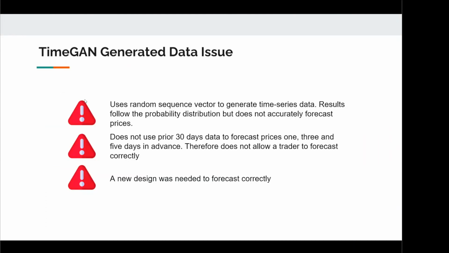As you can see here, the TimeGAN generated data presents the same issues that were present in the original GAN architecture, whereby they use a random sequence vector to generate real time series data, where the results follow the probability distribution of the original data, but do not accurately forecast the prices. Furthermore, it does not use the prior 30 days data to forecast the prices of 1, 3, and 5 days in advance. Therefore, it does not allow the trader to forecast correctly or ascertain which day it's forecasting for. And therefore, we needed a new design that enables the TimeGAN architecture to forecast correctly.